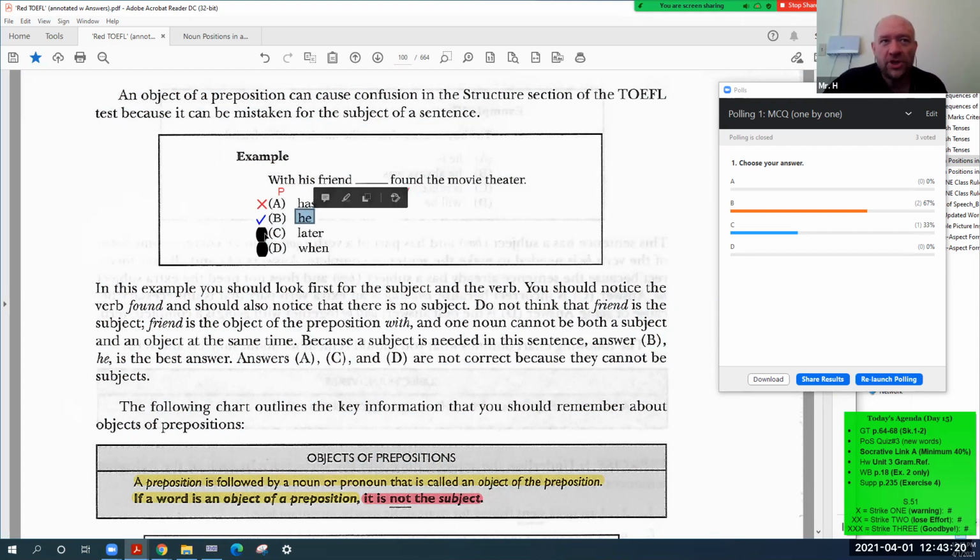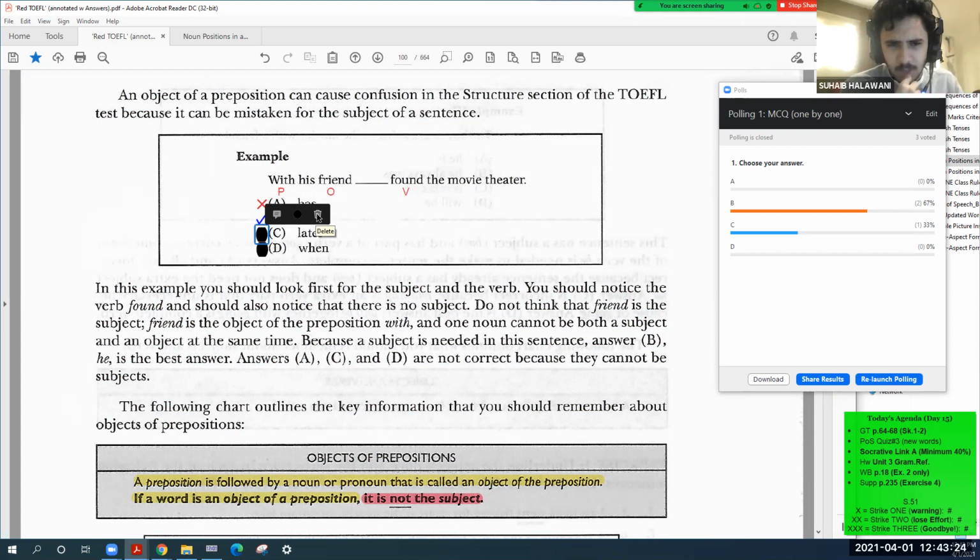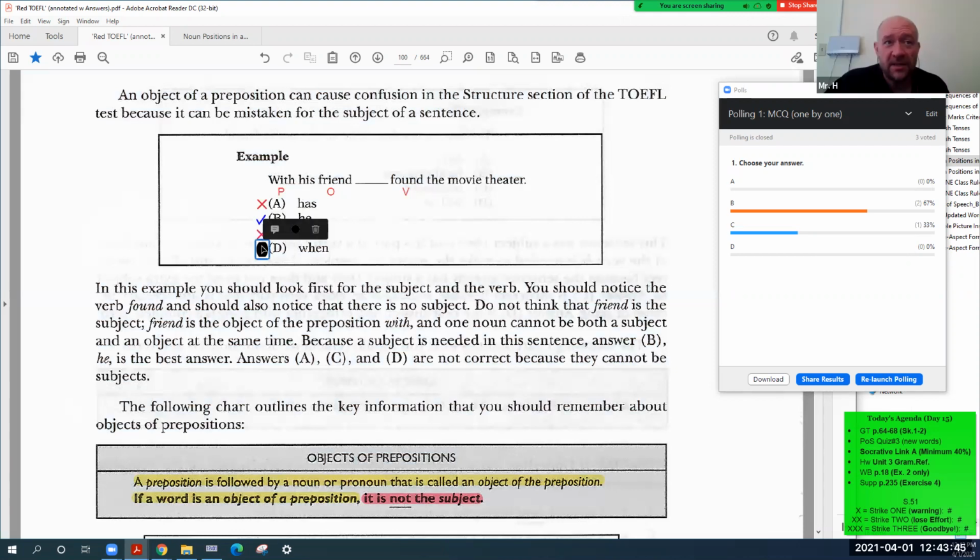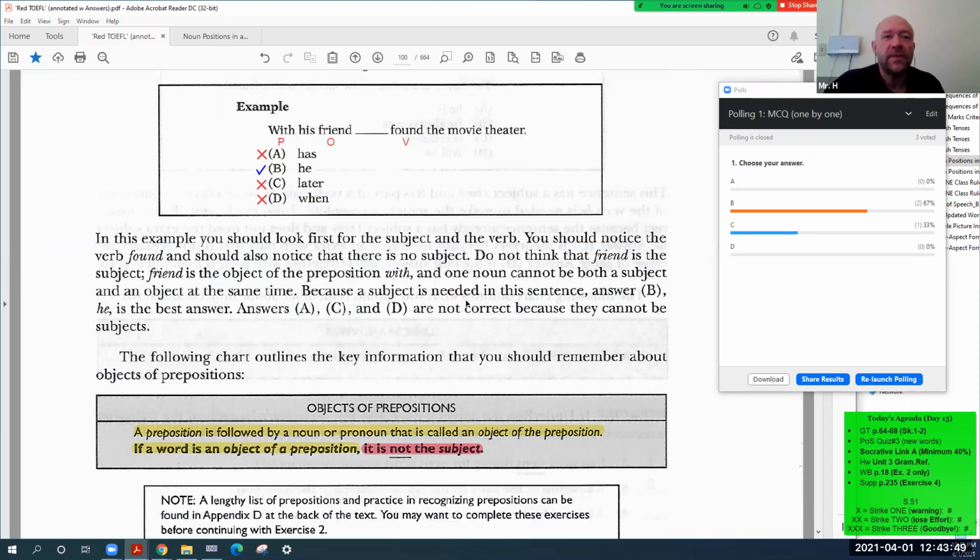Okay. What about Charlie? What's wrong with Charlie? I think it's a preposition or adverb. Well, it's not a preposition. An adverb, yeah. But we don't want an adverb here. We need a subject. And what about Delta? What is this? It's a connector. Okay.